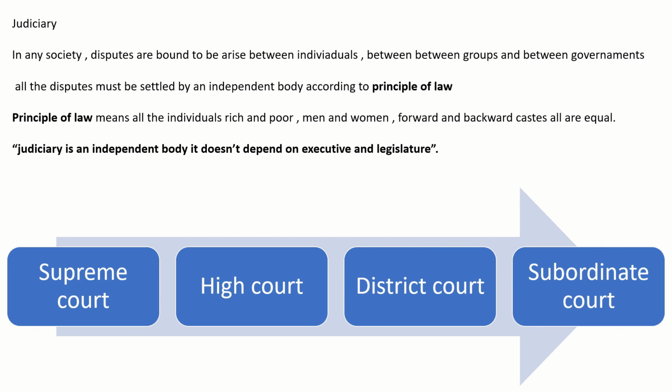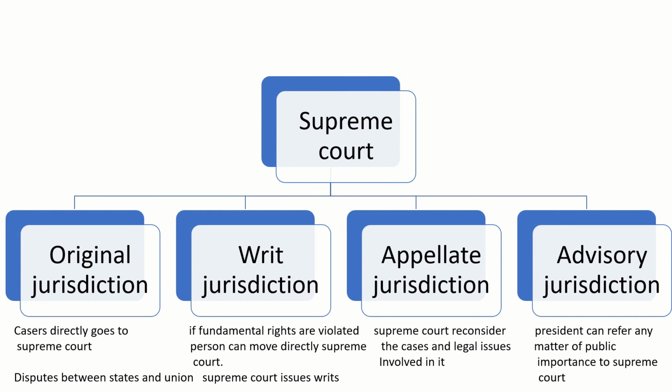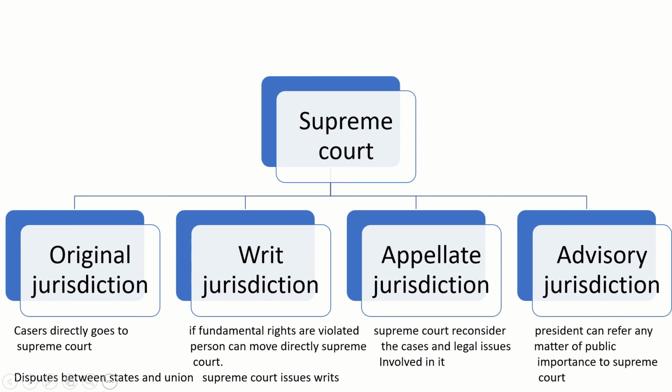The judiciary is an independent body. It does not depend upon the executive and legislature. The appointment of judges and their salaries are not dependent on the other parts of the government. The constitution provides so much freedom to the judiciary. The judiciary also has four types of jurisdictions.